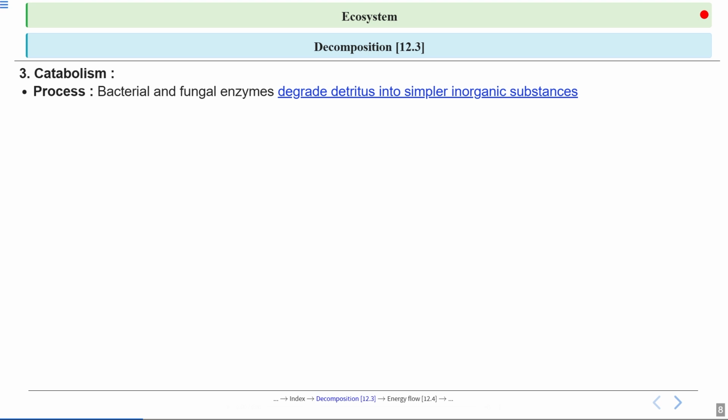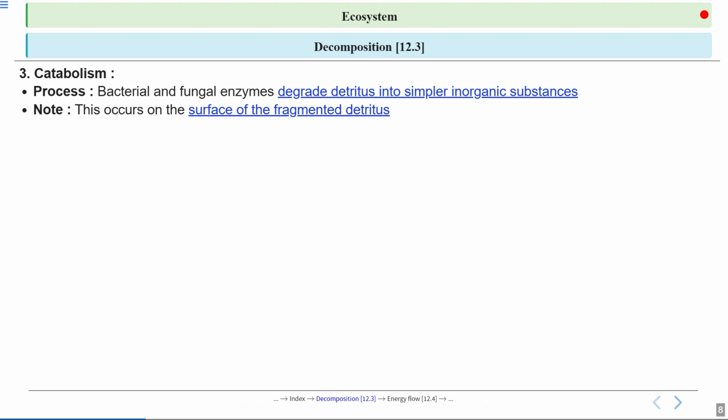So here, from the detritus, simple inorganic substances or compounds are produced by enzymatic actions of microorganisms such as bacteria and fungi. So these are the decomposers actually. Now this enzymatic breakdown occurs on the surface of the fragmented detritus and releases energy.